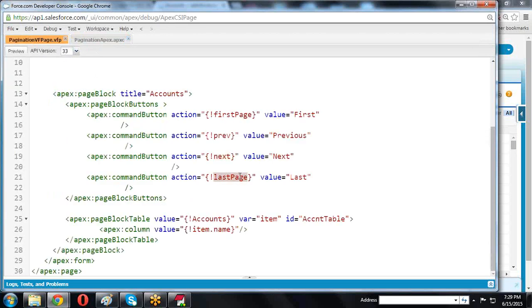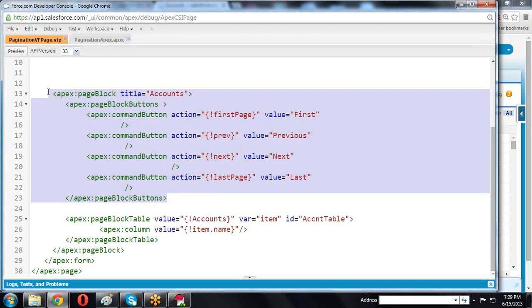Now last page, then it is navigating to last page. These are the buttons we are creating, 4 buttons I am creating. If I click the first button, then it is moving to first page. If I click the previous, then it is previous, next, last page. Like this we are navigating to that particular pages.